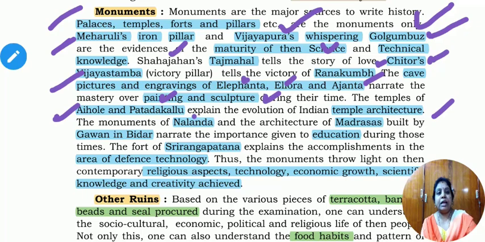And Nalanda is also one of the important monuments, and the architecture of Madarasas. Madarasas means the colleges built by Muhammad Gawan in Bidar. Once you go to Bidar, you can see the important colleges. They were called Madarasas.